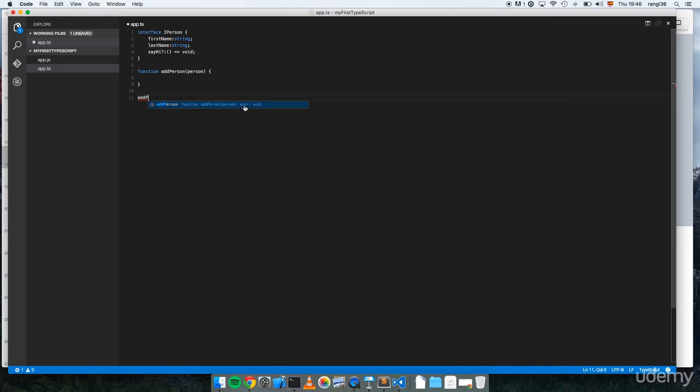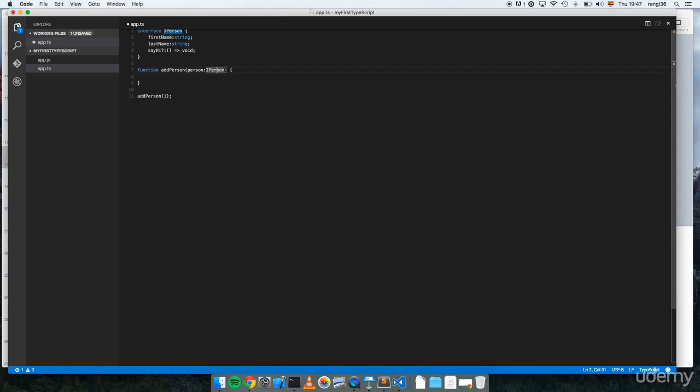So what do I have to add here? Let's see. I can pass 1, right? Nobody's giving me a clue about what the type of this parameter is. But if we use interfaces, now we can say the person has to be of type IPerson. Once we do this, we have an error here, so other developers will see that it doesn't conform with the signature of our function. So in order to pass an object here, it has to be of type IPerson.